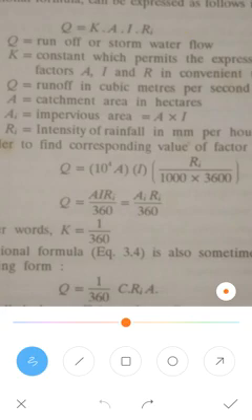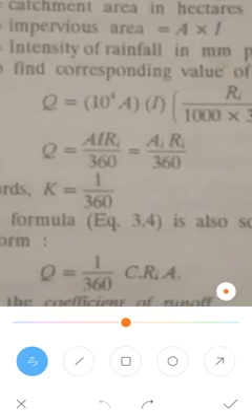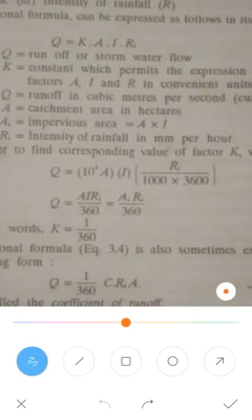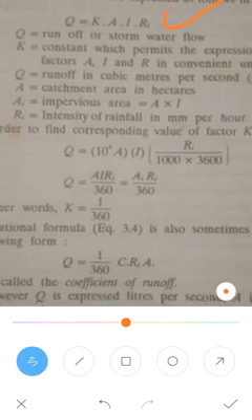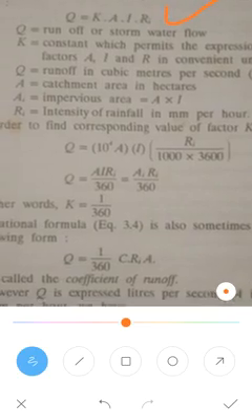Apart from this, there are various other factors. Usually this formula is used for finding the runoff or the discharge of the water, Q. But here, for the storm wastewater flow, you should call it runoff.